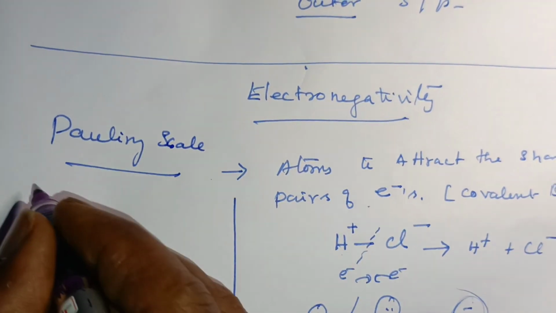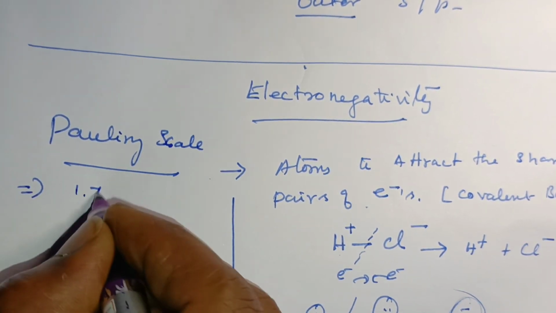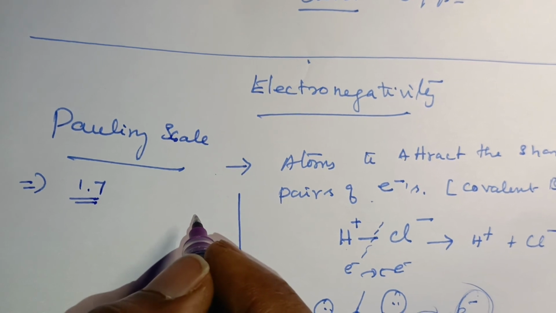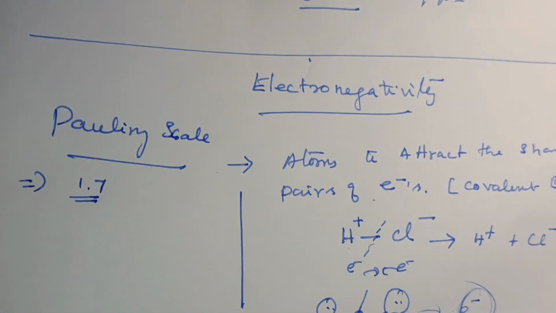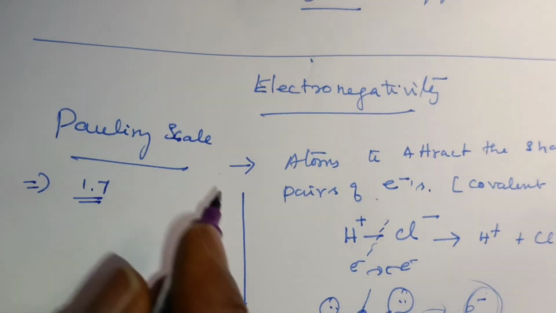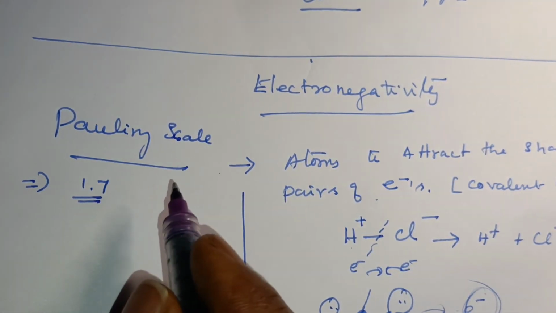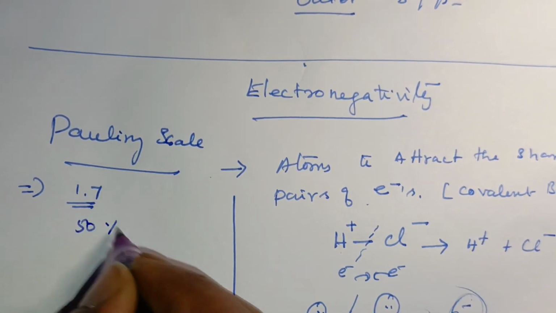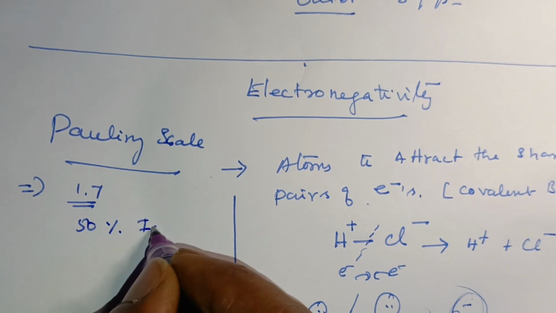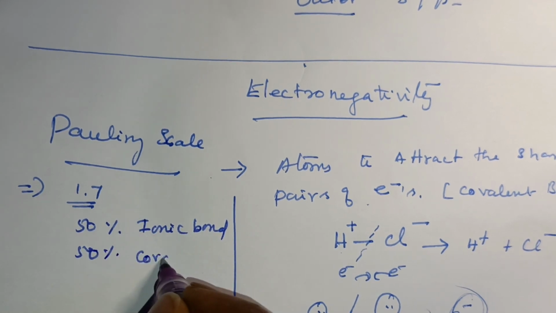So it gives one important value, a factor, which is 1.7. The 1.7 is a factor for the difference between the electronegativities of two atoms. If the difference between the two elements is equal to 1.7, that means it is 50% ionic bond and 50% covalent bond.